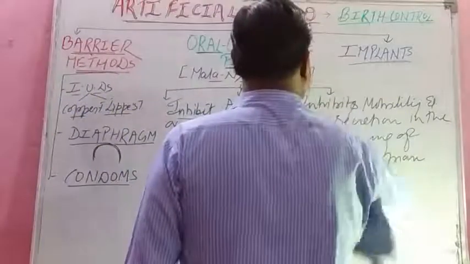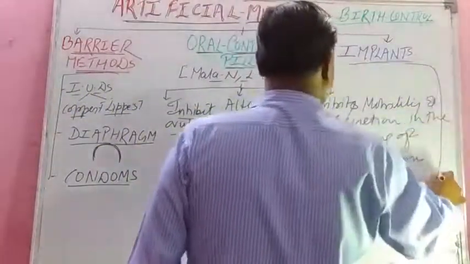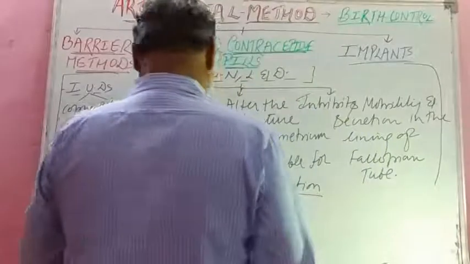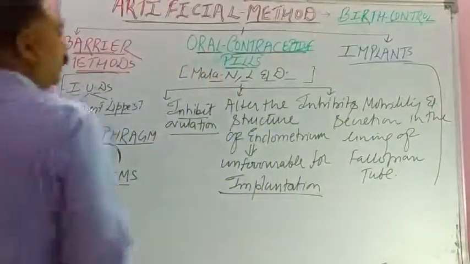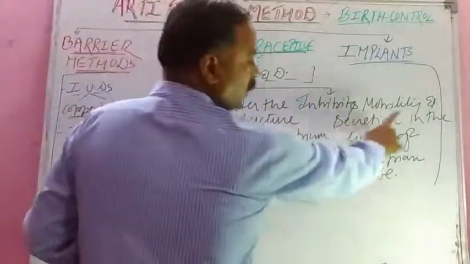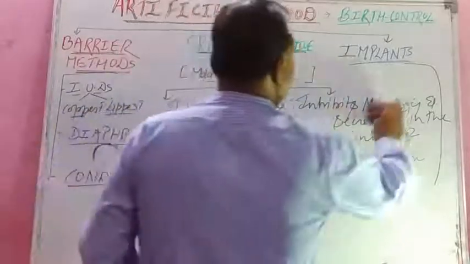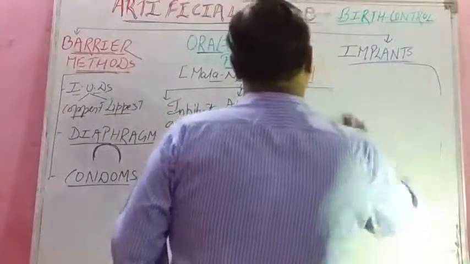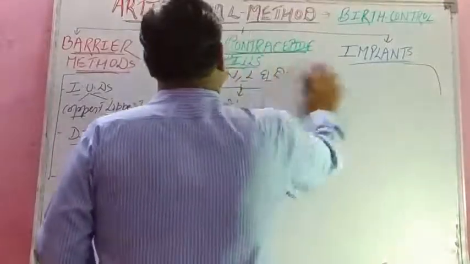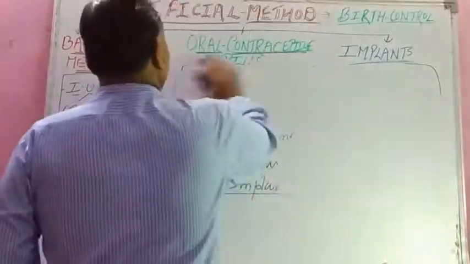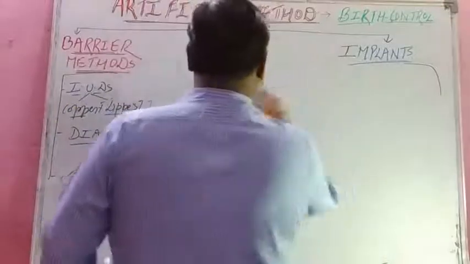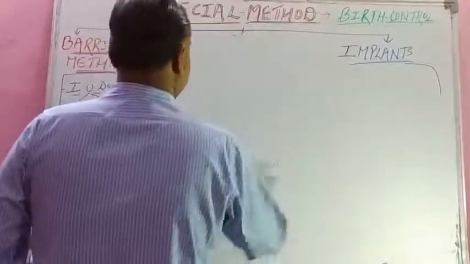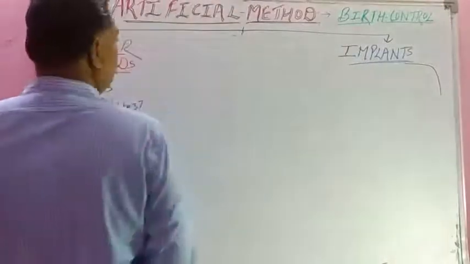Now implant, what is implant, student? That I will explain you now after leaving this. These 3 points are clear to you. Now I will explain you implants. I will explain you 2 things, student: implants as well as surgical method, that you have studied in your basic class, 10th class.